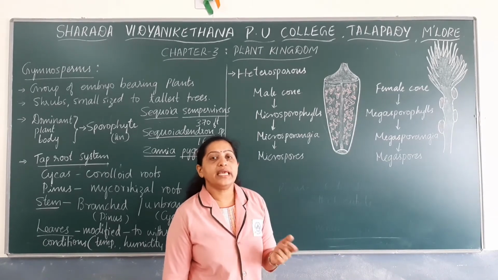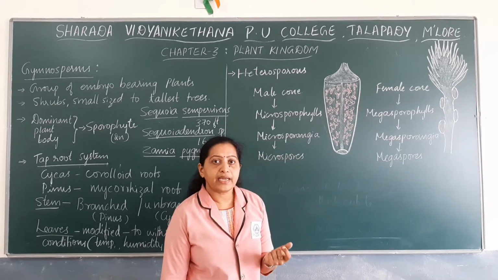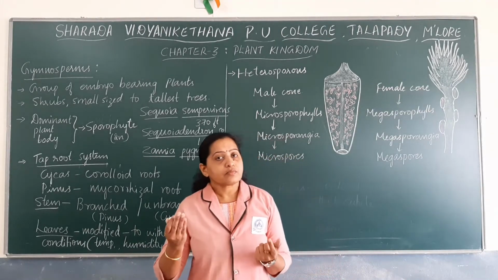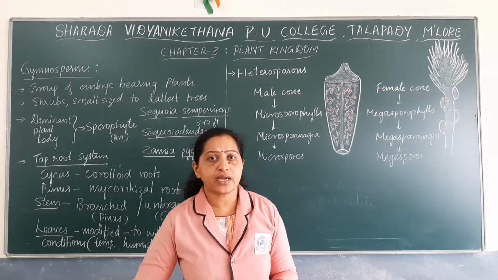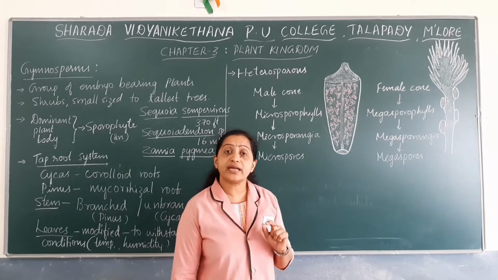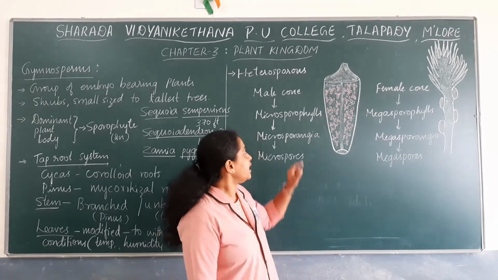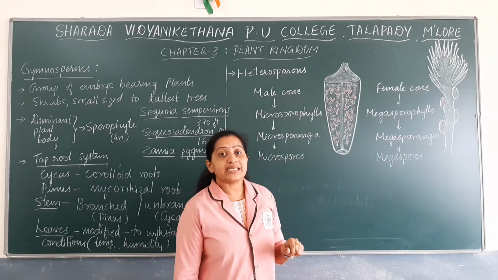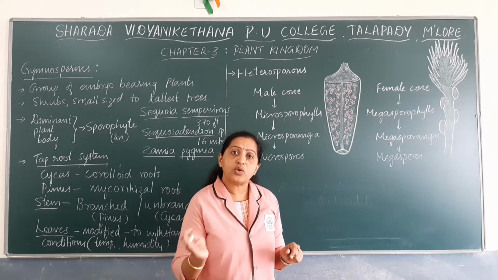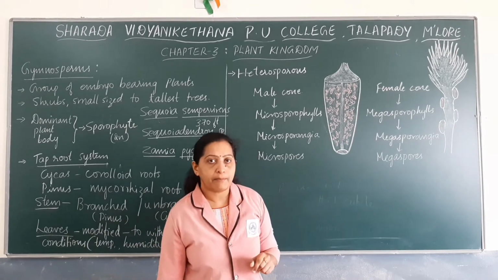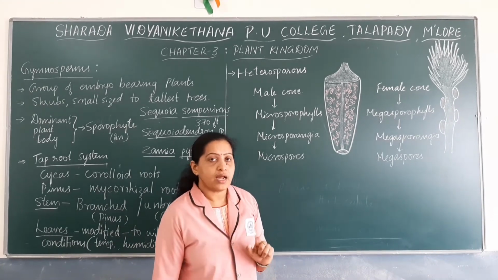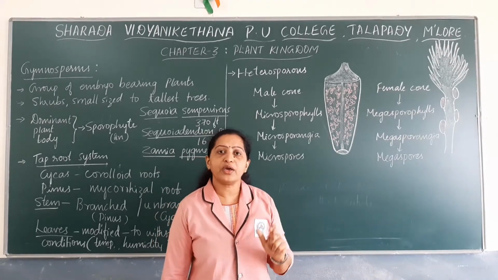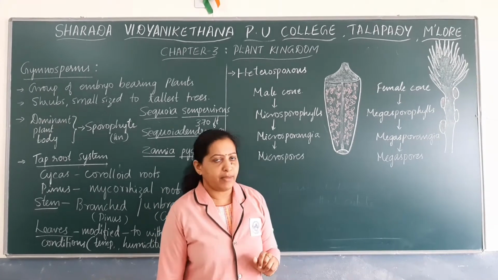For example, Pinus is an example of a gymnosperm. Pinus produces two different kinds of cones in the same plant, whereas Cycas produces two different cones in two different plants. So let us see how the male cone is, and how microspores are formed inside the male cone.